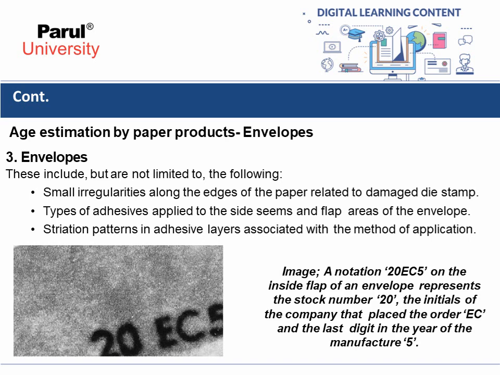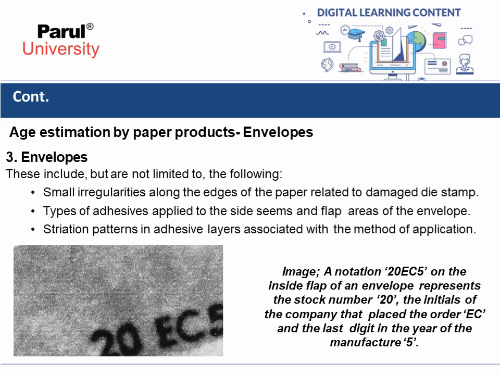A notation 20 EC5 on the inside flap of an envelope represents the stock number 20, the initials of the company that placed the order, EC, and the last digit in the year of manufacture, that is 5.